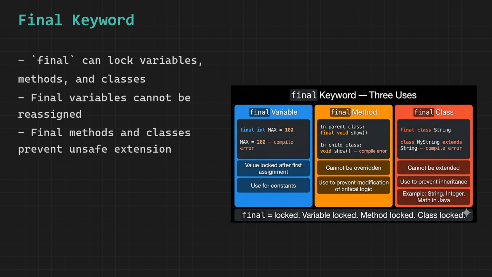Final on a class completely seals the class and it cannot be extended by any other class. No inheritance at all. Java's own String class is final. Integer is final. Math is final. This ensures that the behavior of these fundamental classes can never be broken by someone creating a subclass with malicious or incorrect overrides. When you use String, you can guarantee it always behaves exactly as Java defined it.